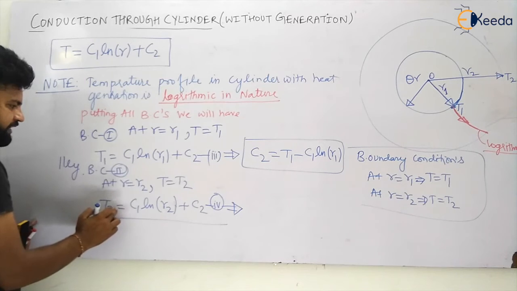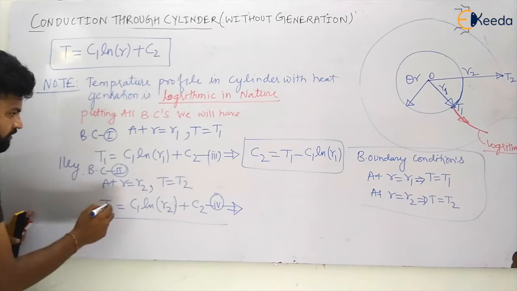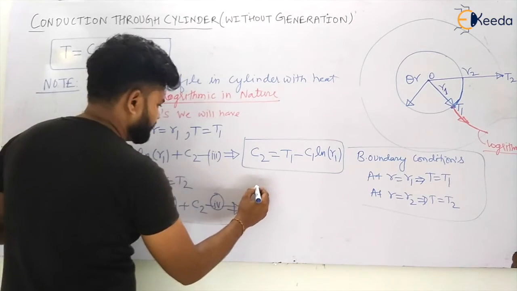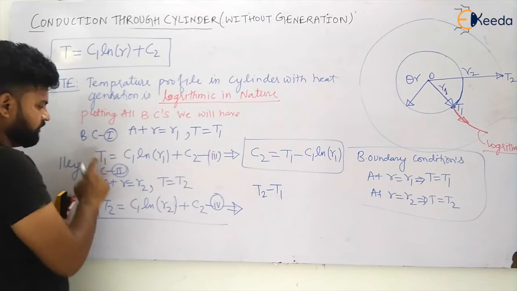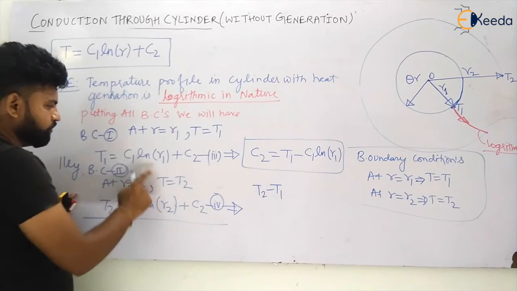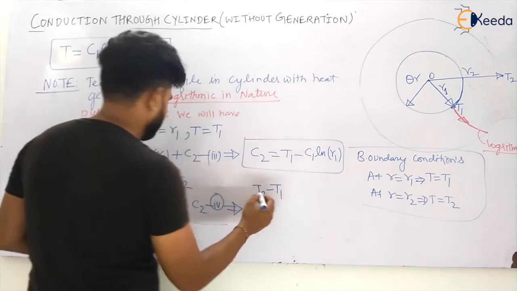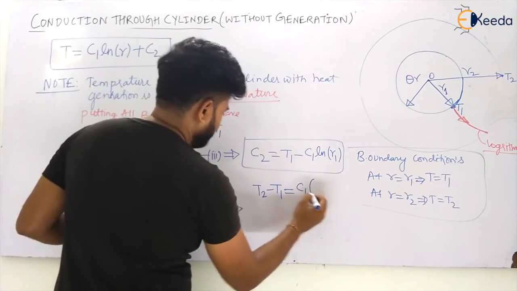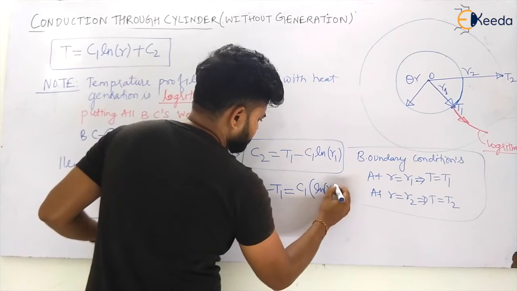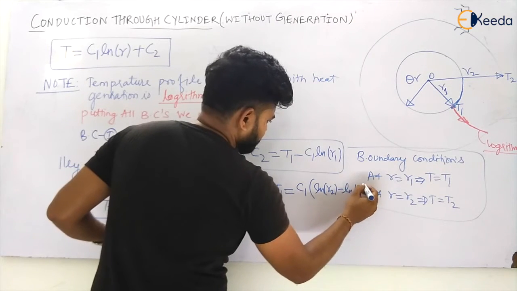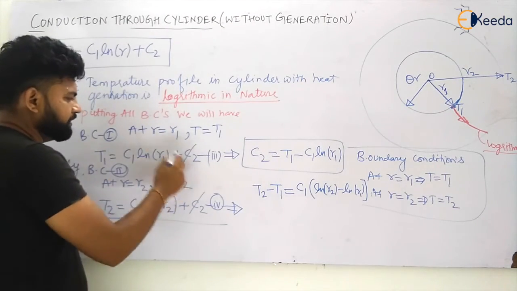If I subtract equation three from equation four, T2 minus T1 is equal to C1 ln R2 minus C1 ln R1, and C2 will be cancelled.